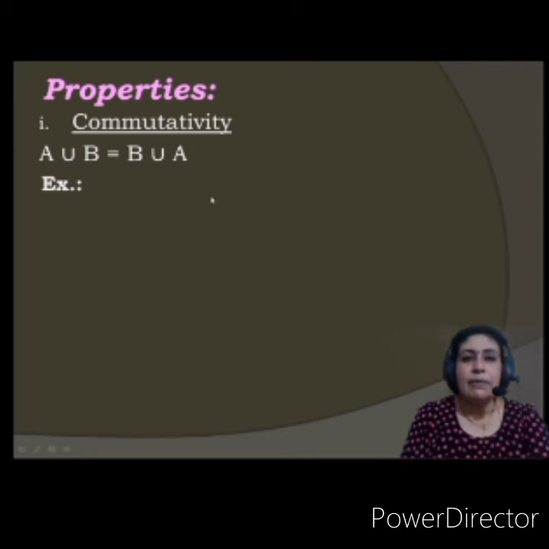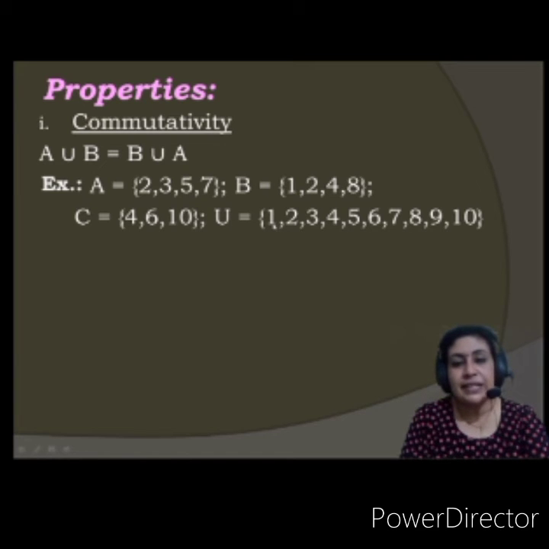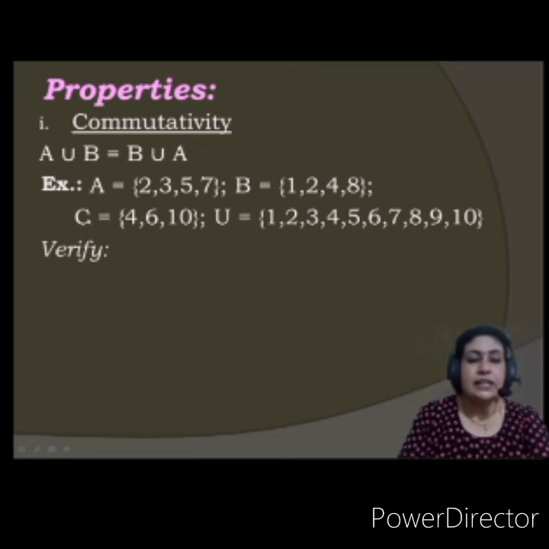Let us see with the help of an example for more understanding. Suppose this is set A consisting of 2, 3, 5, 7. B consisting of 1, 2, 4, 8. C consisting of 4, 6, 10. And U is the universal set consisting of numbers from 1 to 10. So let us verify this commutative property, whether it is true. Yes. So first we'll take A union B. A union B. So what are the sets?